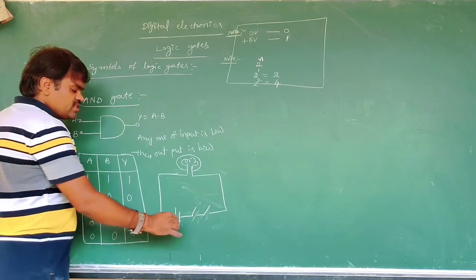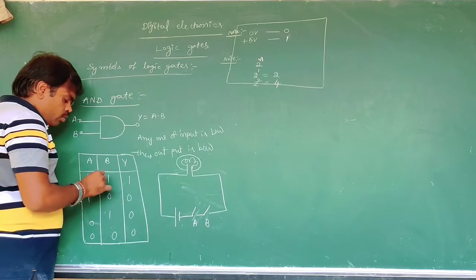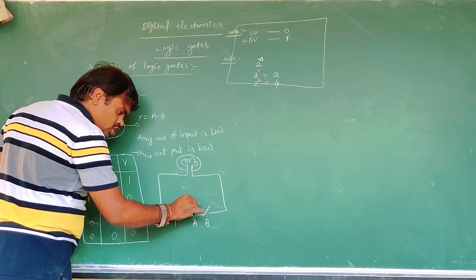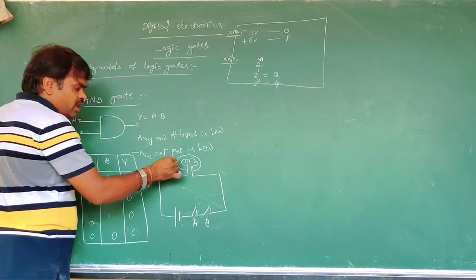This is the AND operation. This is A, this is B. When both switches are closed, current will be conducted and the bulb will glow.